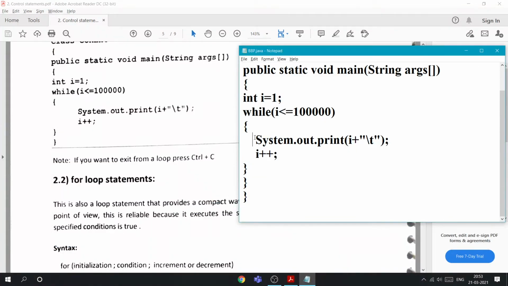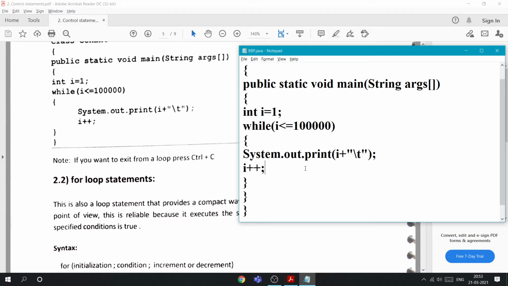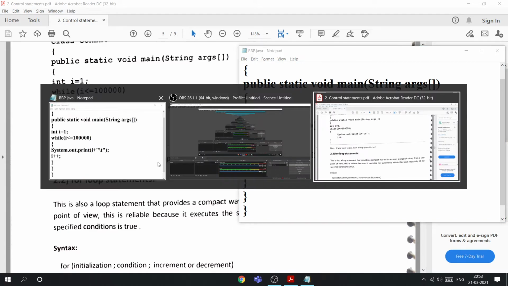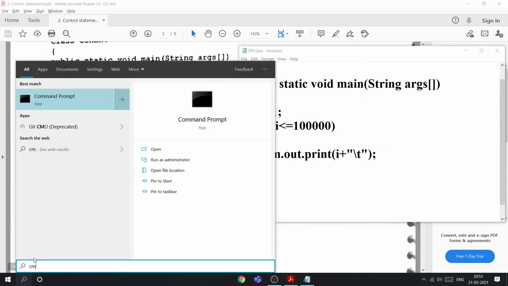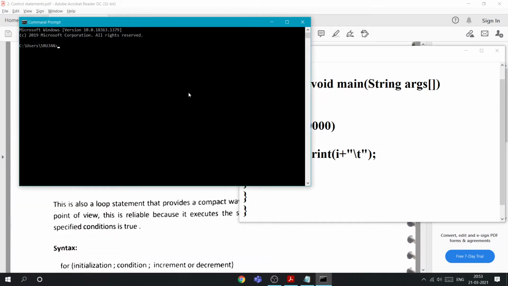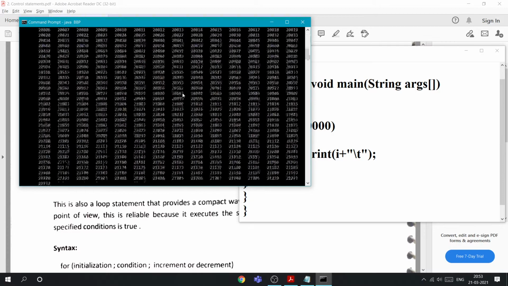Maybe the problem is the Notepad, so let me try the command again.